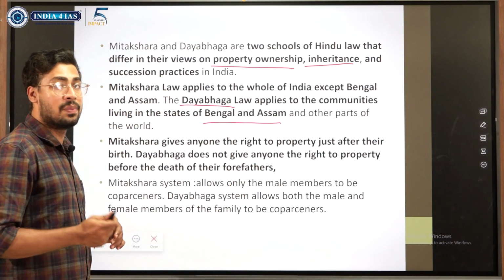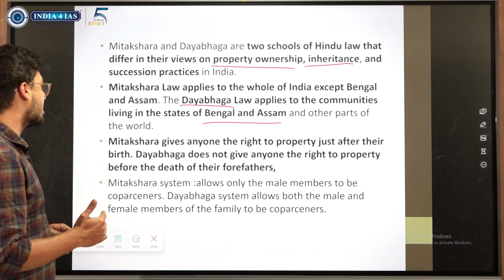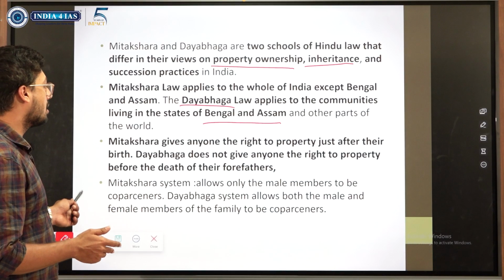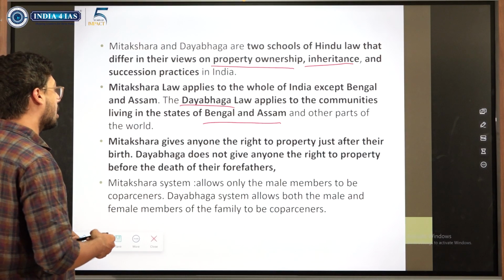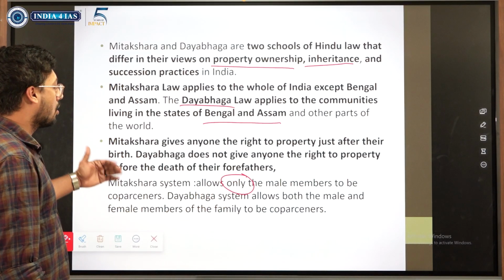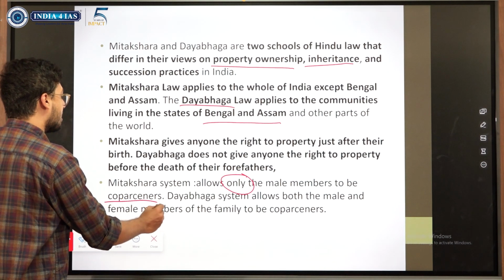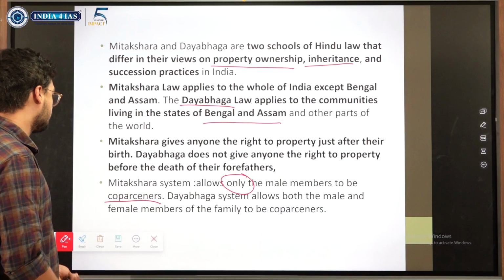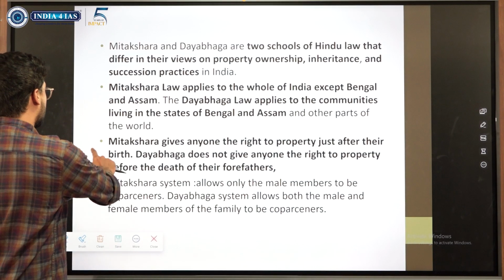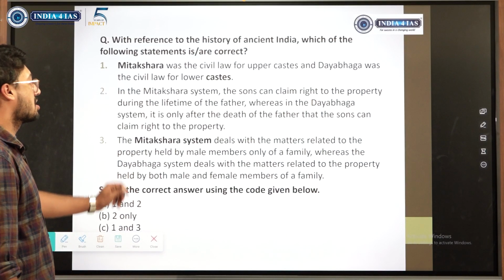Have a basic idea of what statements could come on this in the future. Mitakshara gives anyone the right to property just after their birth. Dayabaga does not give anyone the right to property unless and until the death of the forefathers. Mitakshara allows only the male members to hold co-property with their forefathers, whereas Dayabaga allows both. Co-parcenary means holding of co-ownership. Statement 3 is wrong because it speaks directly of ownership and not of co-ownership.